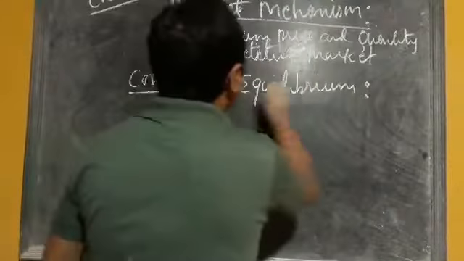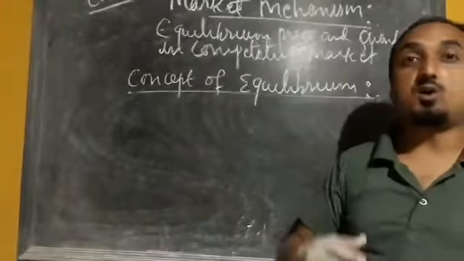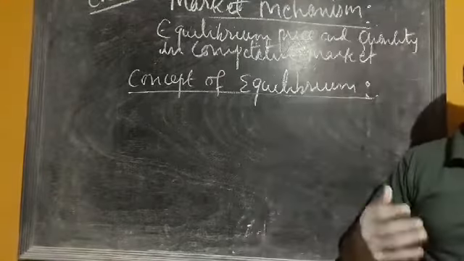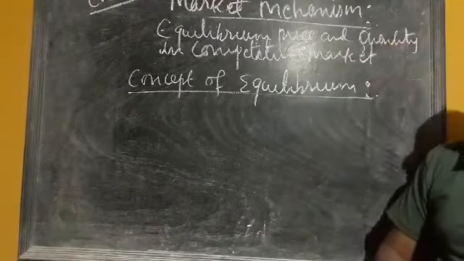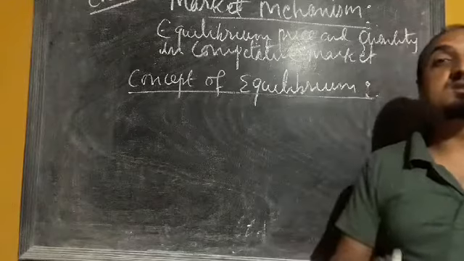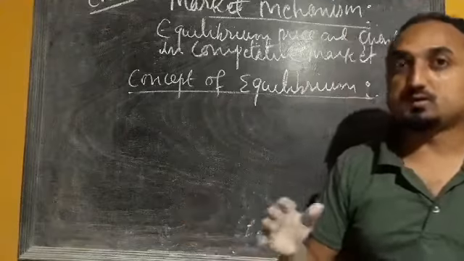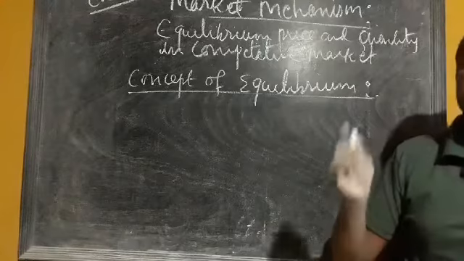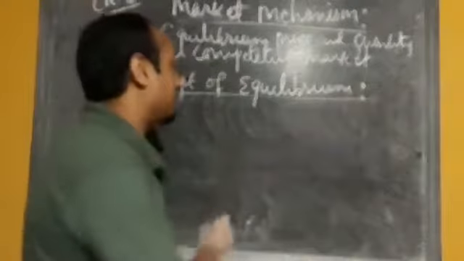equilibrium. The first concept we have is equilibrium. Equilibrium means a state of rest or stable position. In common sense we can say that equilibrium means a stable position or a state of rest, but in economics equilibrium can be defined as the situation in which the quantity demanded and the quantity supplied are equal. We can explain this equilibrium with the help of a diagram also.